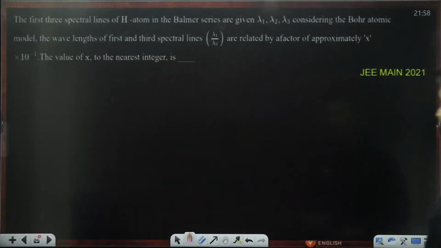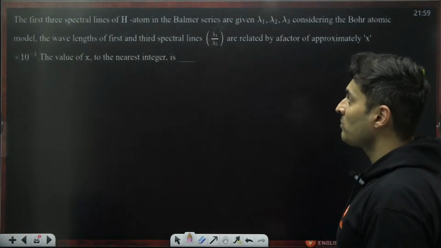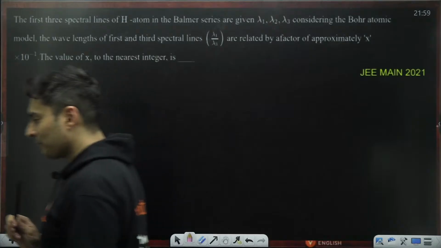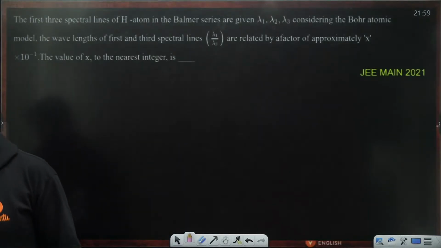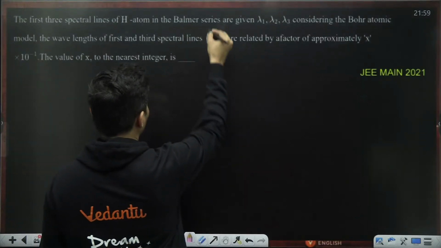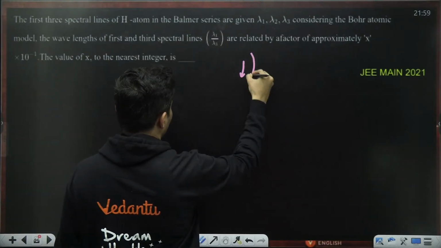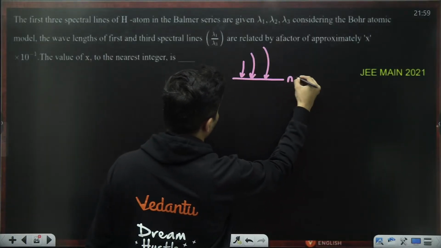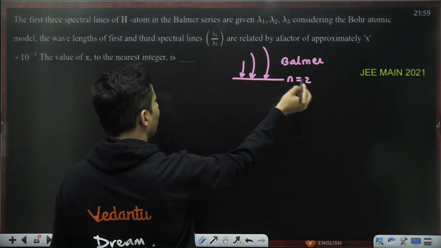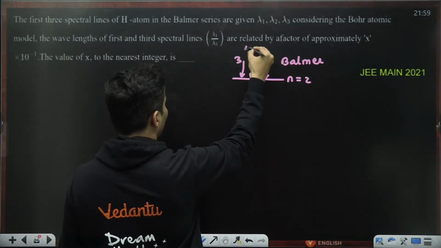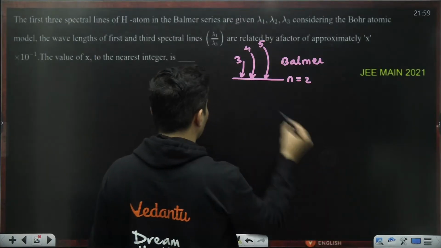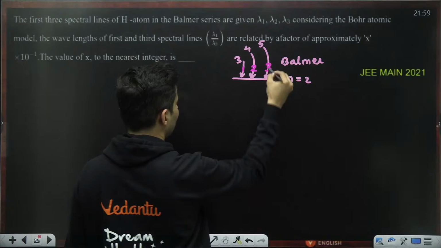Okay, so coming to the next one. The first three spectral lines are lambda 1, lambda 2, lambda 3. For Bohr's model, the wavelength of first and third spectral line are related by what factor? That is the question. Okay, first and the third. It's a Balmer series. For Balmer, the jump, Lyman, Balmer, Paschen, that will be for n is equal to 2. That is basically your Balmer series. Lambda 1 will be from 3 to 2. Lambda 2 will be from 4 to 2. Lambda 3 will be from 5 to 2. That's what the three lines will be. So this is your first line, this is your second line, this is your third line.